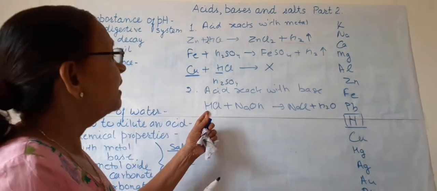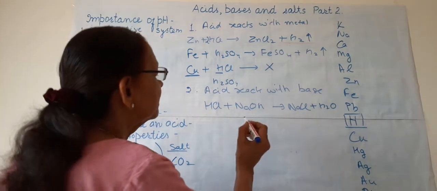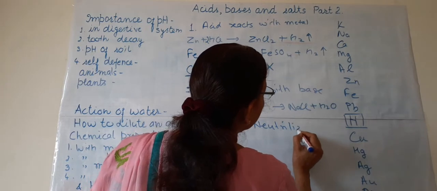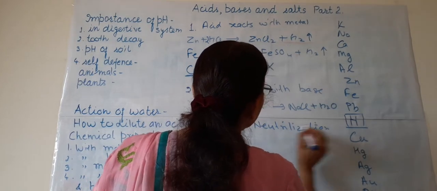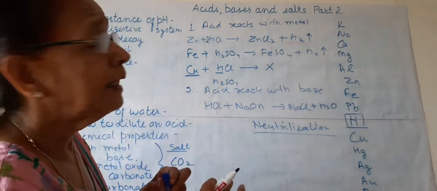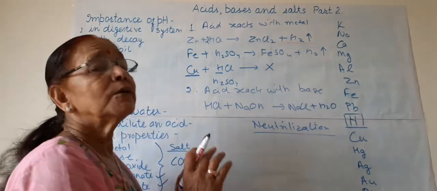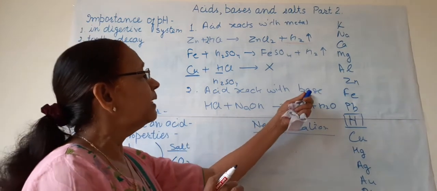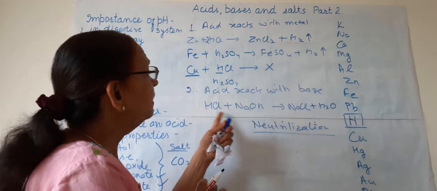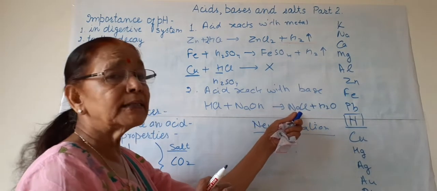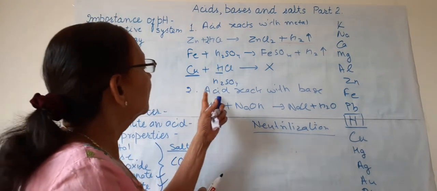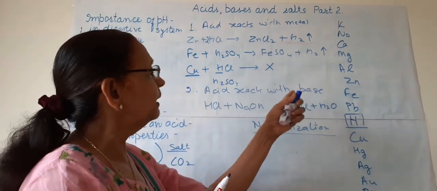This reaction is known as a neutralization reaction, as acids and bases neutralize each other's acidity and basicity. The base kills the hydrogen ion in the acid, and NaCl, sodium chloride salt, and water are formed. This is the reaction of acid with base.